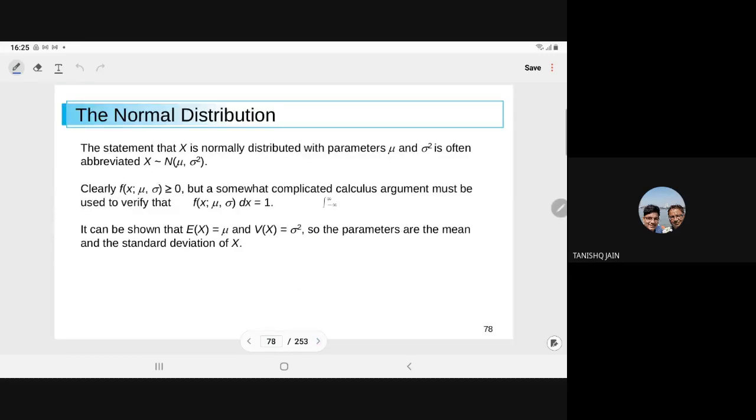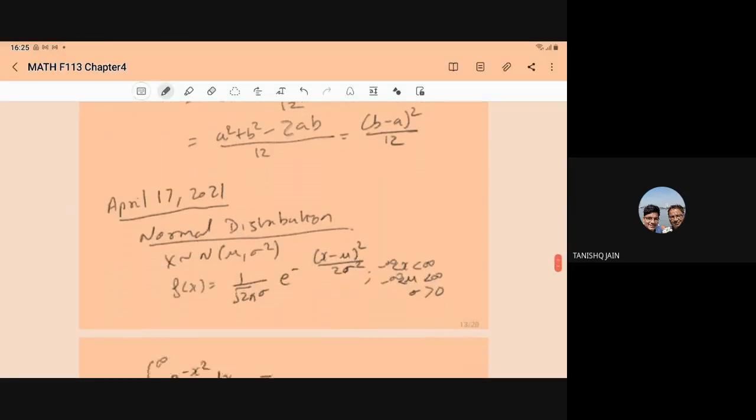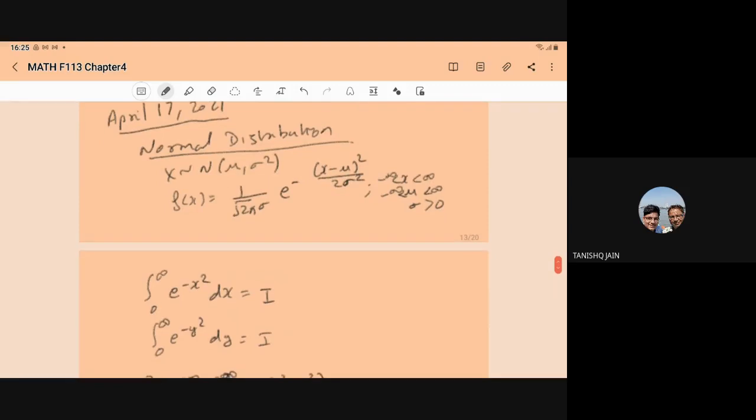Now the statement that x is normally distributed with parameters mu and sigma square is generally abbreviated like this: x follows normal distribution with parameters mu and sigma square. So here I am saying that x is normally distributed and fx is this one.